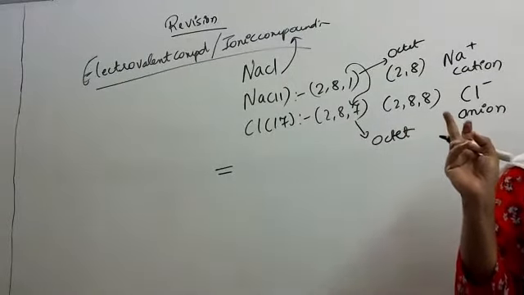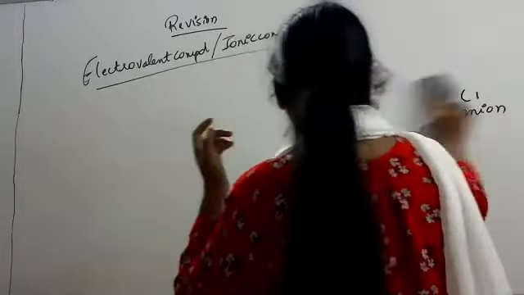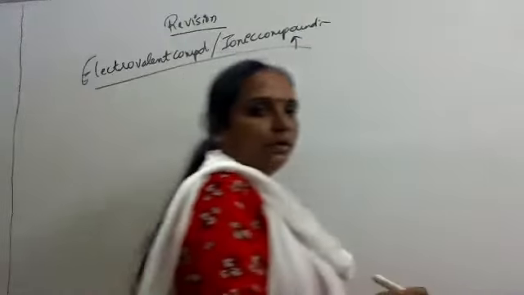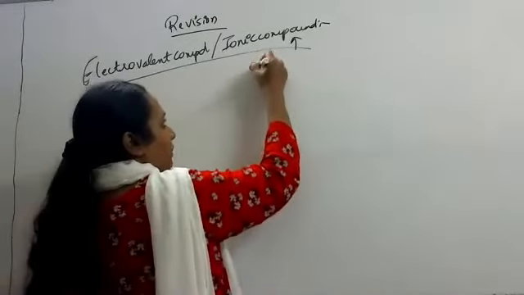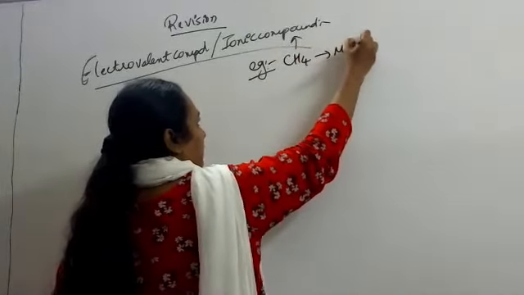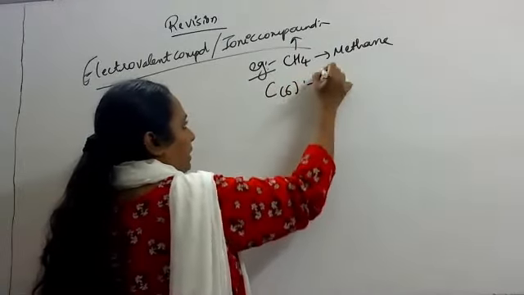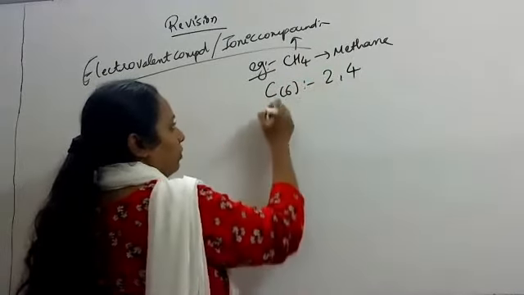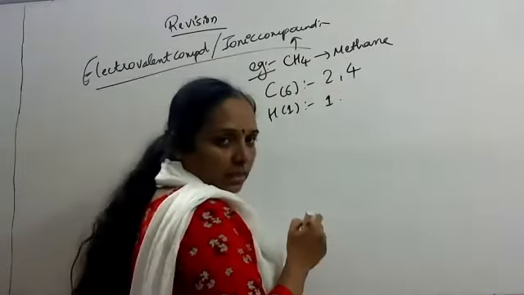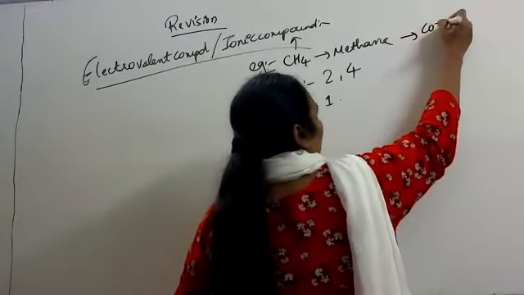No, ma'am. Then we'll see electron dot structure. The electron dot structure tells you how many electrons are shared, how many are accepted. For example, CH4. Carbon, atomic number 6, electronic configuration 2, 4. Hydrogen, atomic number 1, electronic configuration 1. Okay, CH4. It is going to form covalent bond.